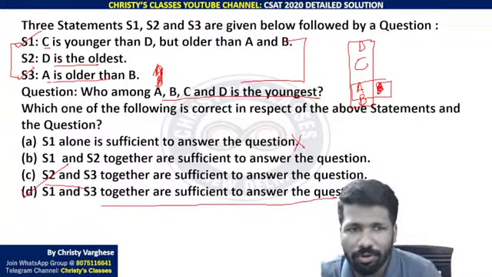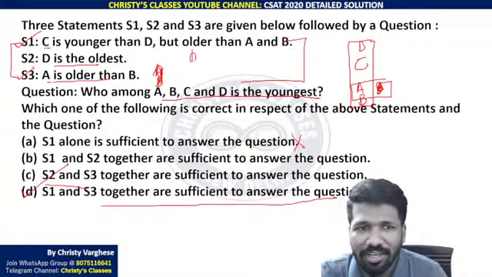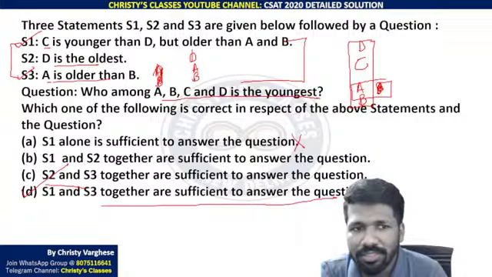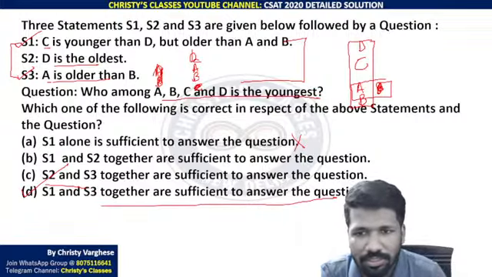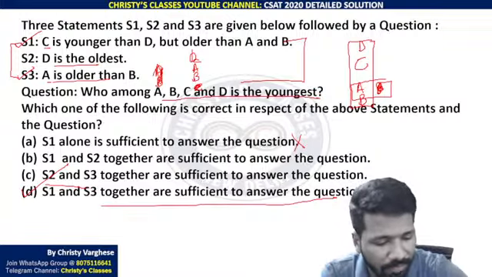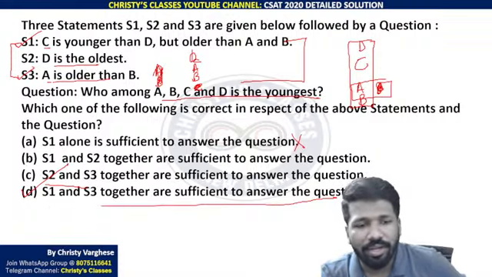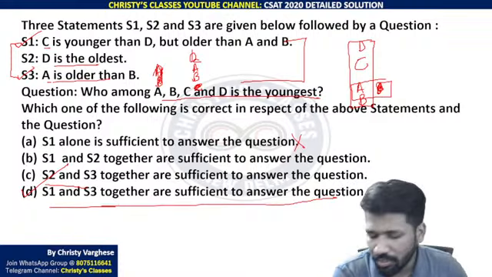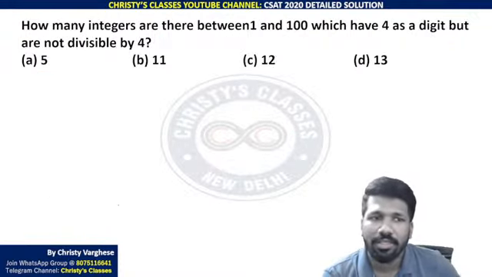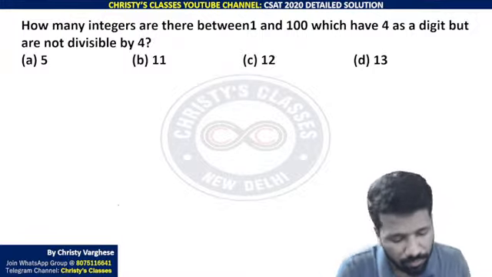S2 and S3 together also is not okay, because that only says D is oldest and A above B. A above B means C can be below also, C can be above also. In both cases, the youngest person is differing. Are you all understanding? That is why we can say S1 and S3 together are sufficient to answer the question is the correct answer. Then try this question, all of you.